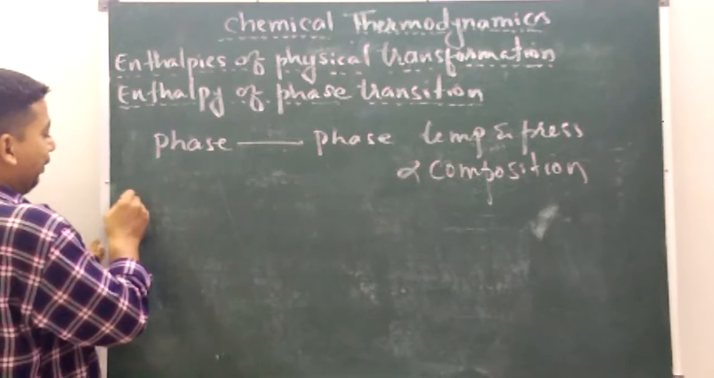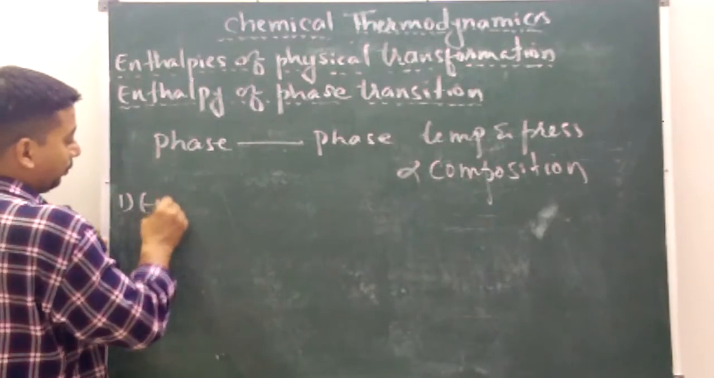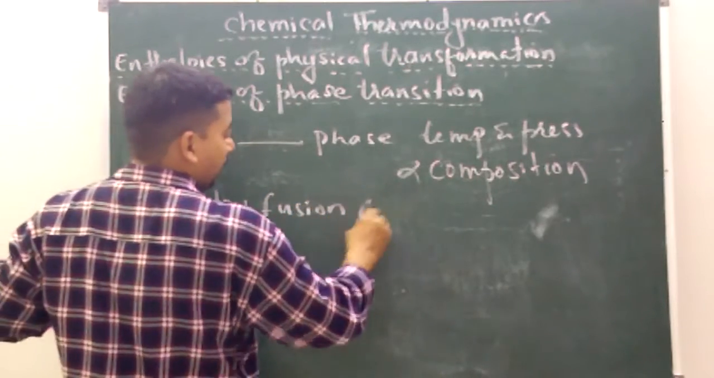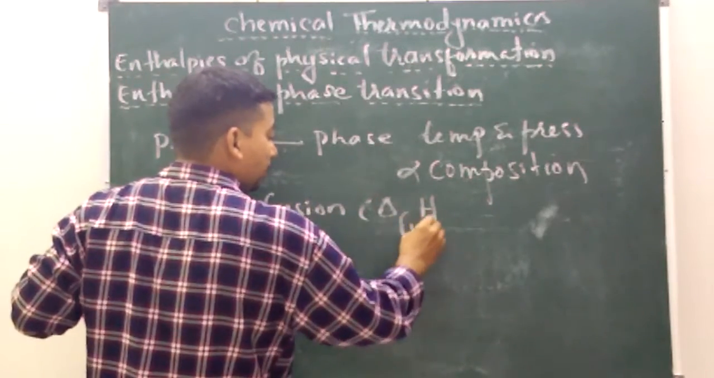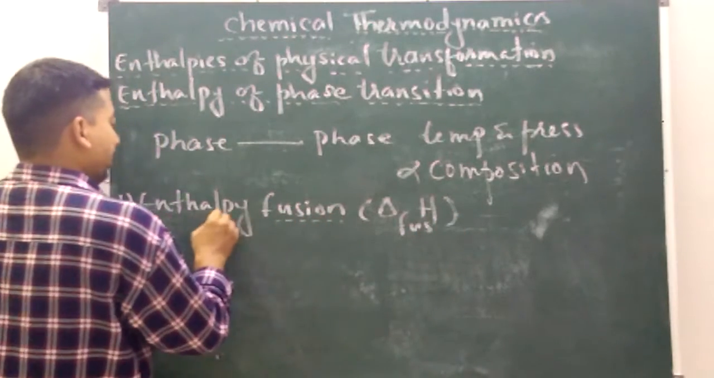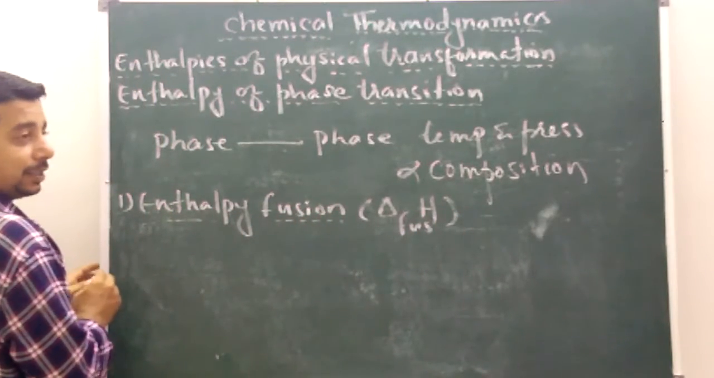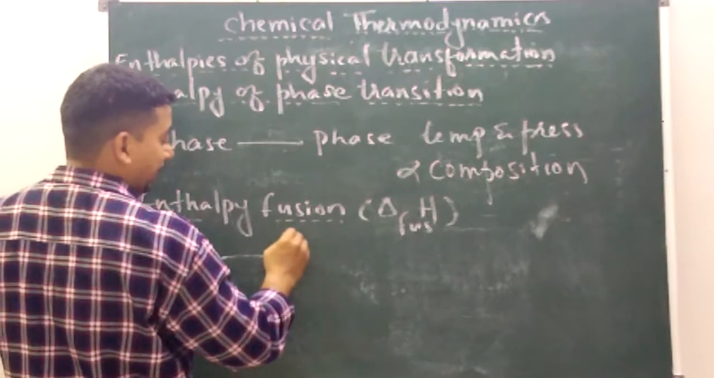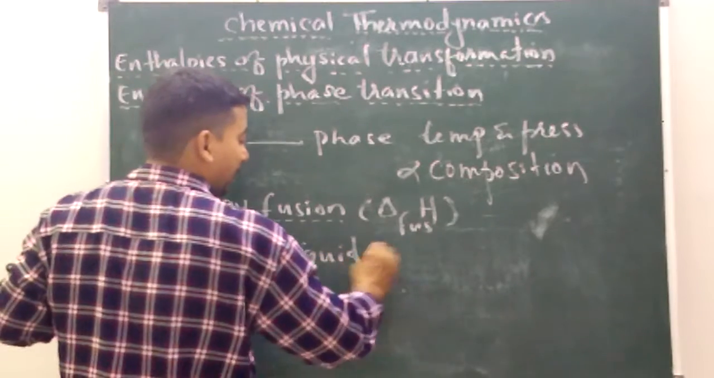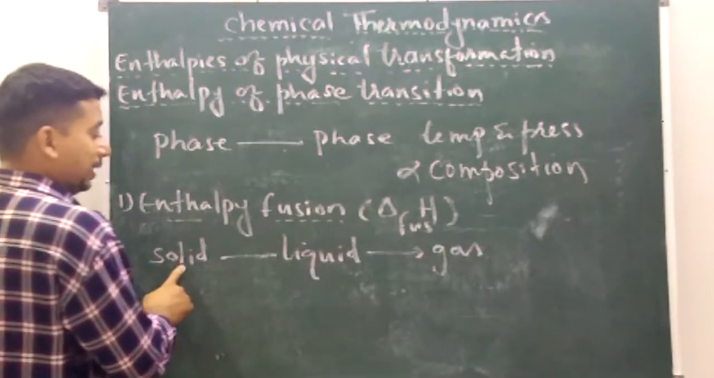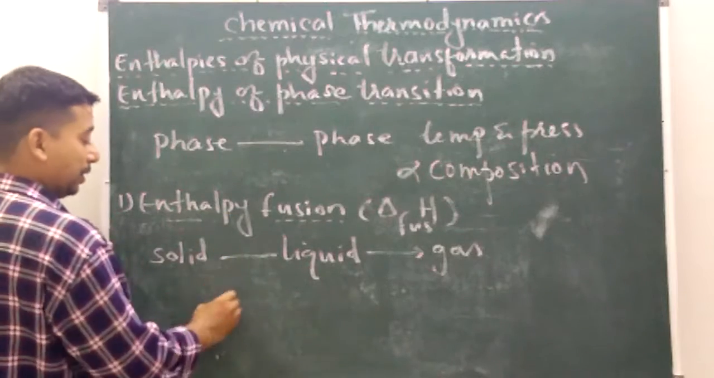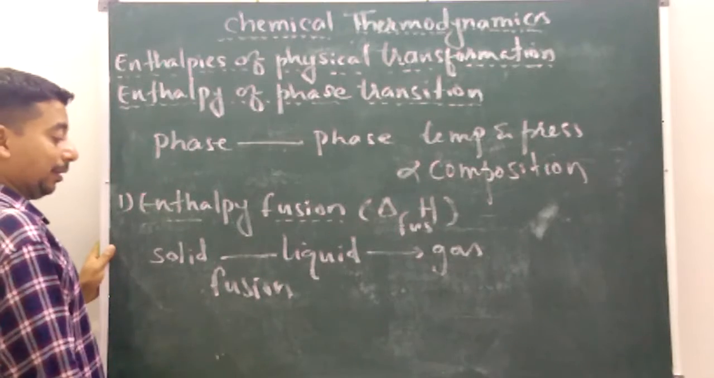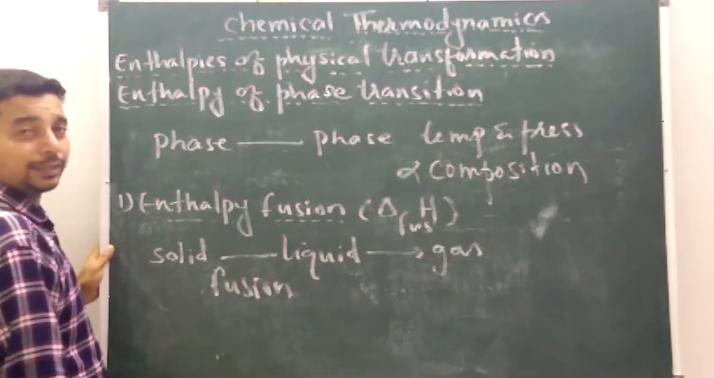Now we will see the first one, enthalpy of fusion. Enthalpy of fusion will be shown by delta H FUS. Fusion means simply melting. When solid is heated, it is converted into liquid, and liquid on heating is converted into gas. When the solid is getting converted into liquid, the process is called fusion, or generally we call it melting.